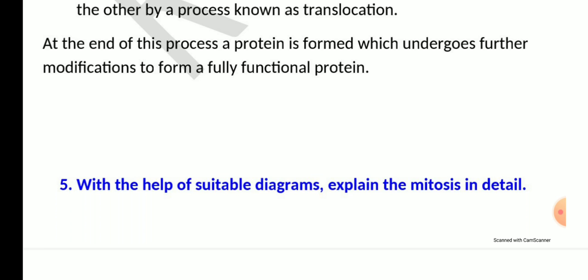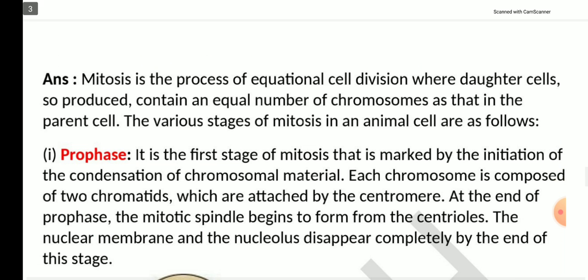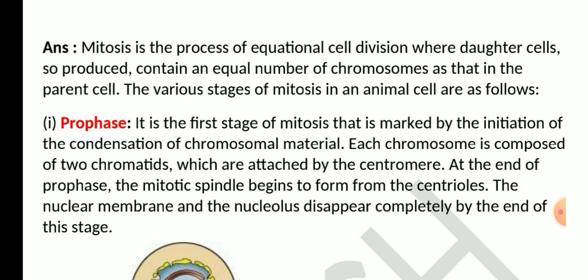With the help of a suitable diagram, explain in detail mitosis. So let us study what is mitosis. Mitosis is the process of equational cell division where daughter cells so produced contain an equal number of chromosomes as that in the parent cell.